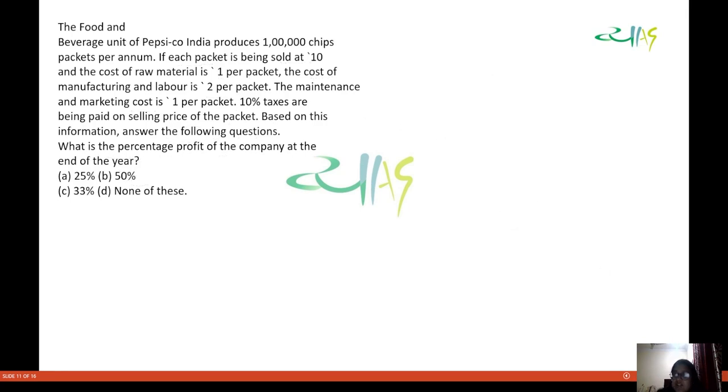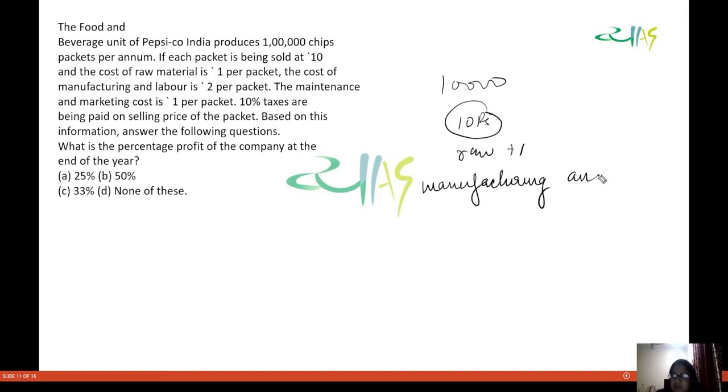So what is basically happening is that you are selling 1 lakh chips, 10 rupees per bag. The cost of raw material is 1. The cost of manufacturing and labor is 2 per packet, and the marketing cost is 1 per packet.